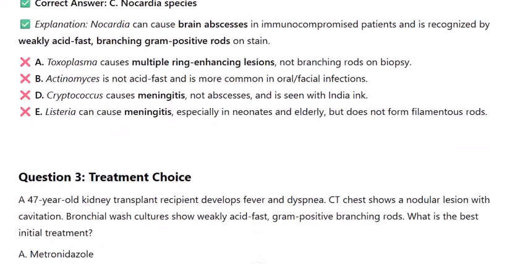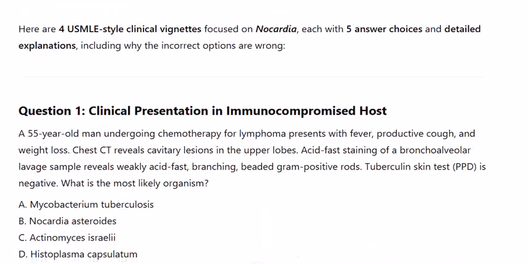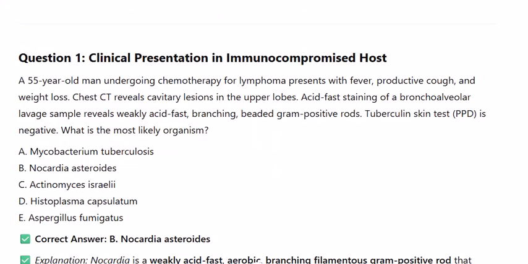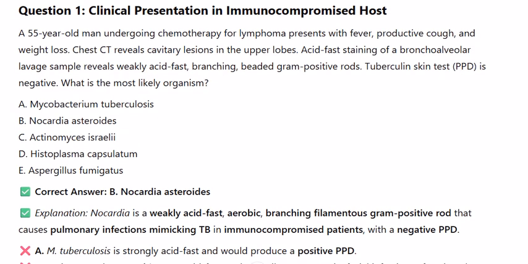Clinical vignettes focused on Nocardia, each with 5 answer choices and detailed explanations, including why the incorrect options are wrong. Question 1. Clinical presentation in immunocompromised host. A 55-year-old man undergoing chemotherapy for lymphoma presents with fever, productive cough, and weight loss.